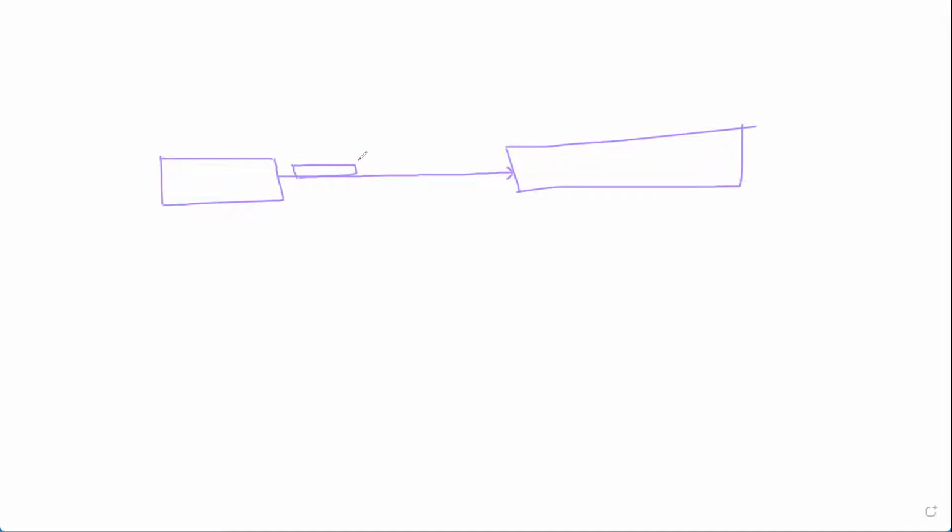Assume this is data 1, data 2, and data 3. So assume that from A to B, you need to send data as a stream, not a single time. Okay, so it's like a pipeline.